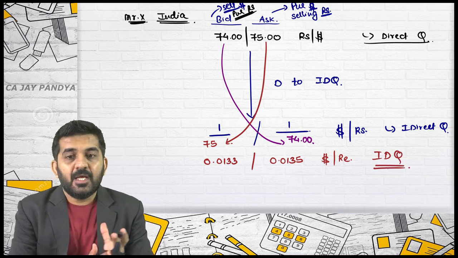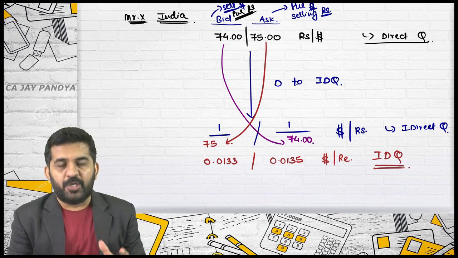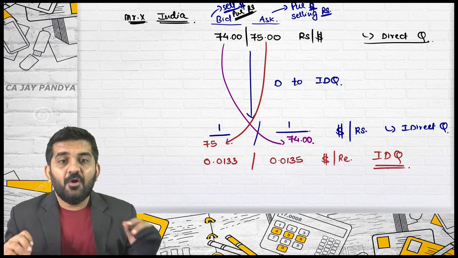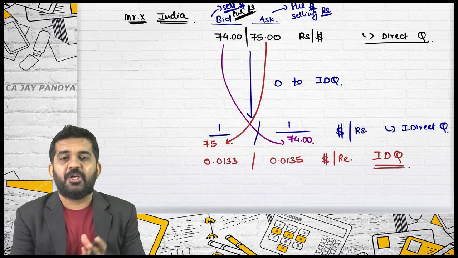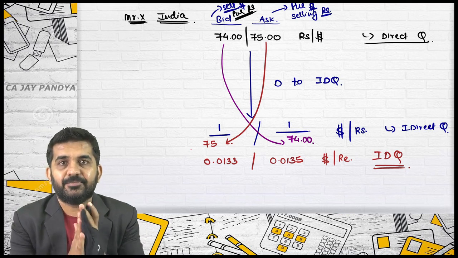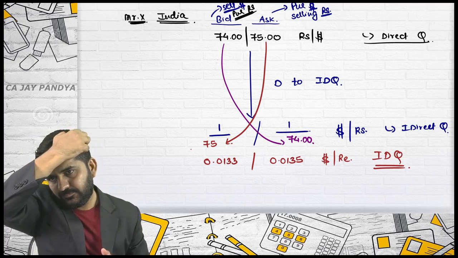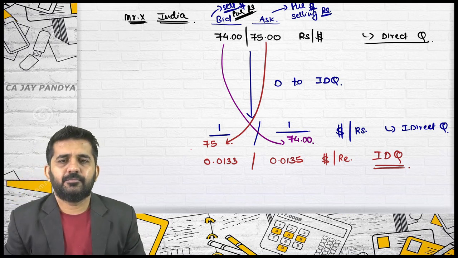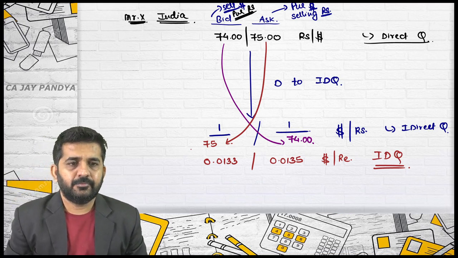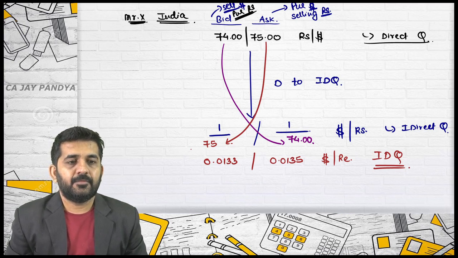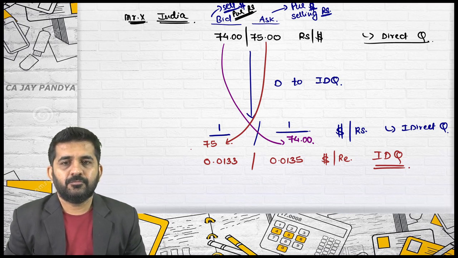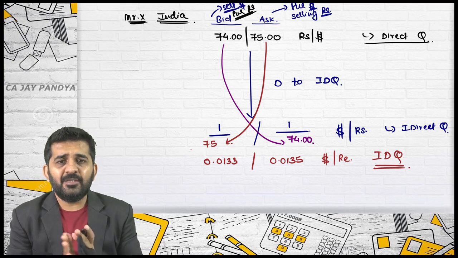Let me ask one of the students: why is bid going in the denominator of ask and ask going in the denominator of bid? If anyone can answer. No one?